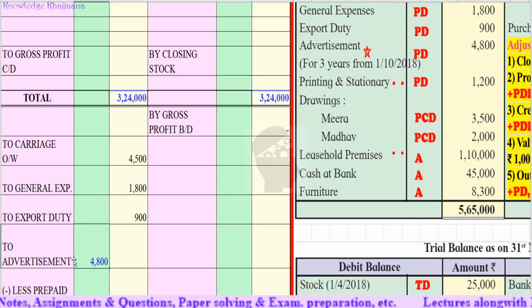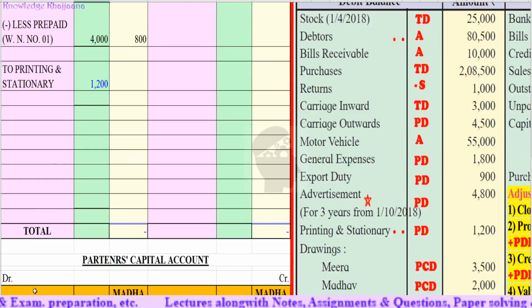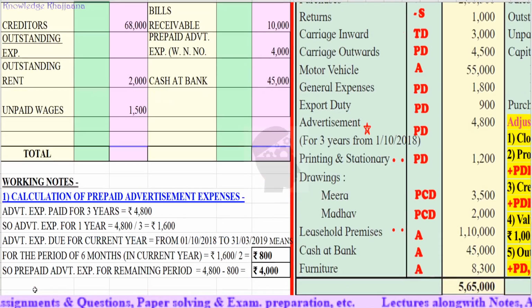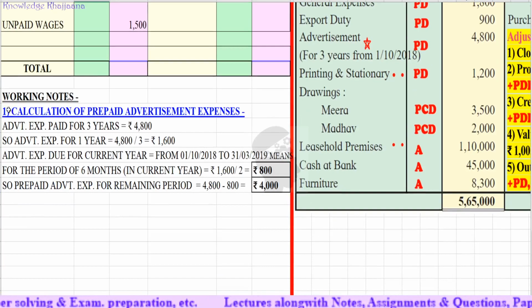Now let's see how to calculate the amount which is prepaid advertisement expenses and how much of the advertisement expenses are actually due for this year. For that I have already written a working note. Let's see how I have written it. Working note number 1, calculation of prepaid advertisement expenses.